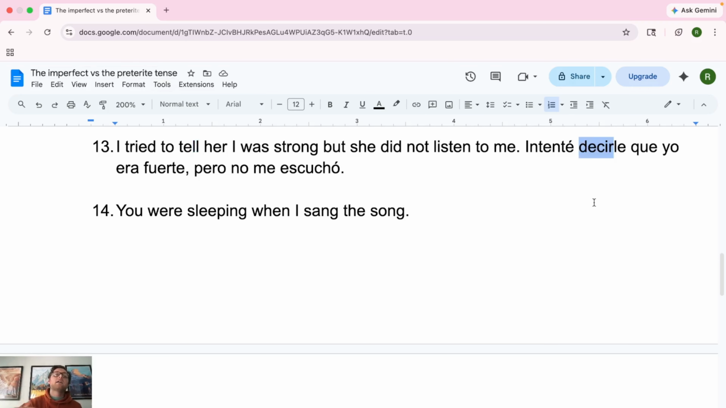"Que yo era fuerte." Many times, for more than one day, a continuous thing in the past. I was strong, but right now we're back to this conversation. She's not listening to me. All right, so for that reason, we're kind of dancing around with this one. That was a tough one. That was a fun one. I should have finished with that one, but we have número 14.